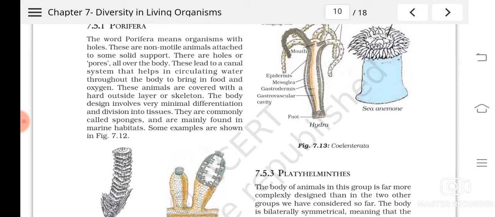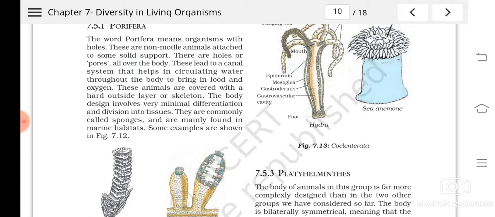Water enters through the pores, and after getting into the canal, it goes out through another big pore. The water circulating through their canal system functions as a circulatory system, which helps in transporting various materials.